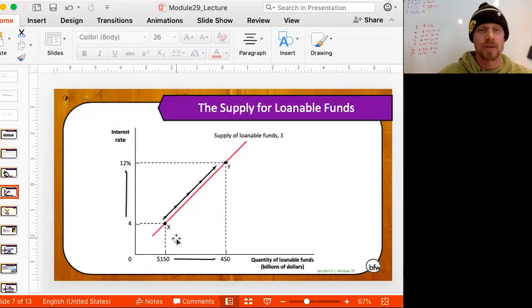Conversely, if you're a person looking to save money, if the interest rate is 4%, you may not be that interested in saving money. However, if you can go to the bank and get 12% interest on your savings, you're going to be more than happy to do that. So the supply of loanable funds, remember, people that are willing to save money are supplying loanable funds. If they can get a bigger interest rate for their funds, they're more willing to do it.